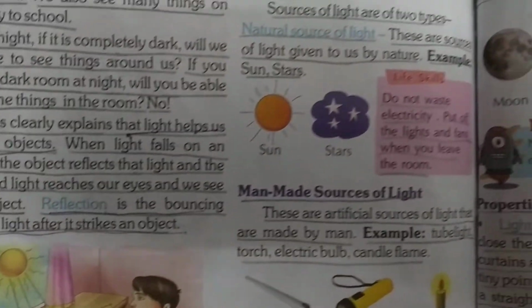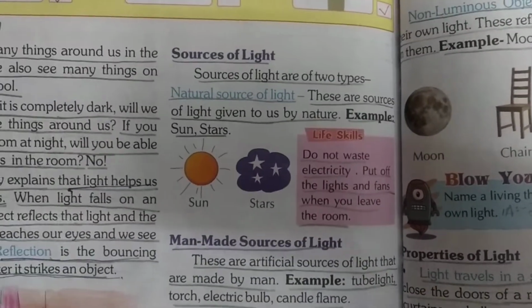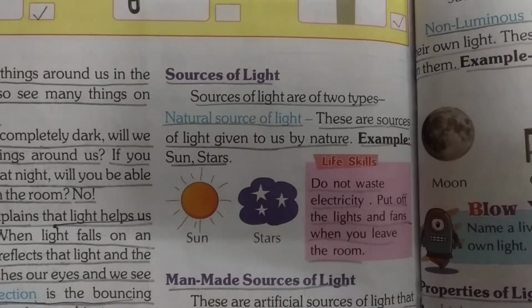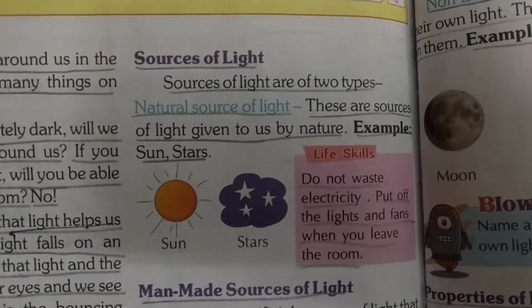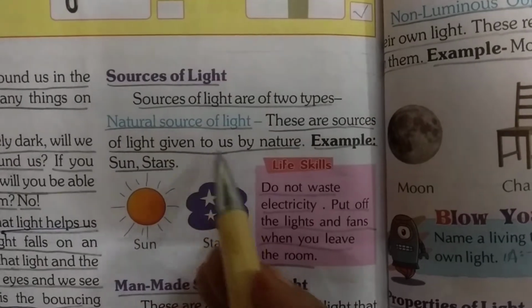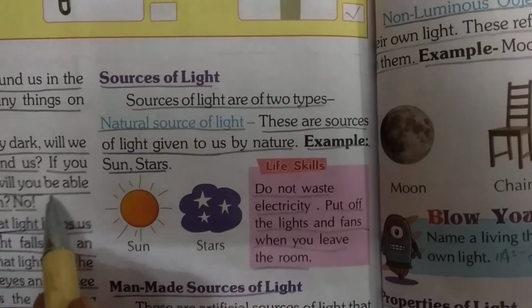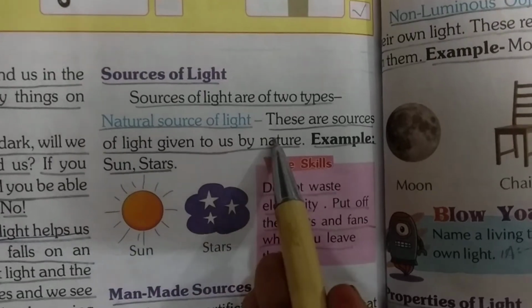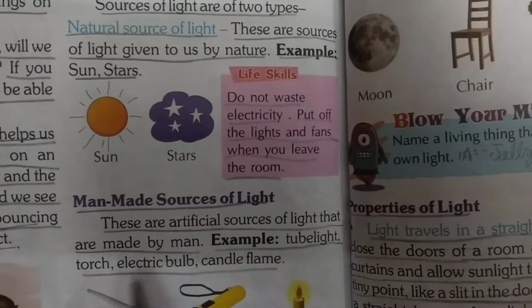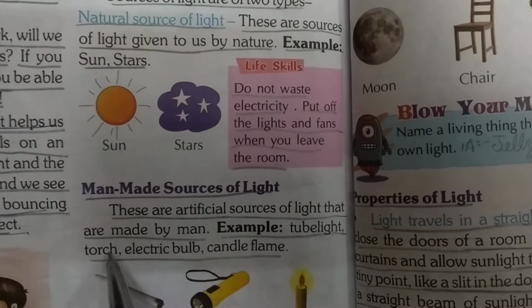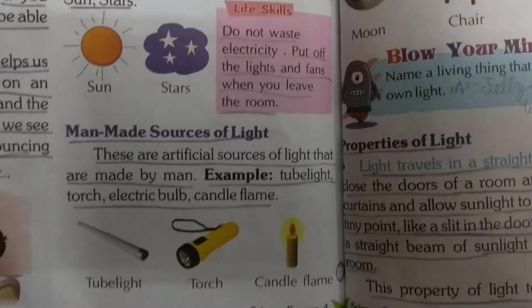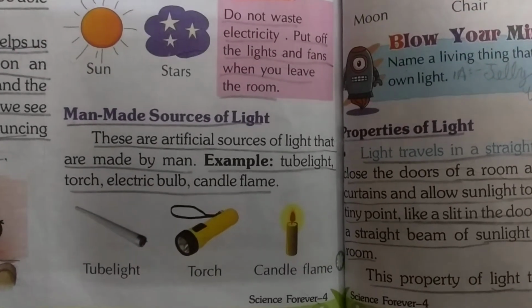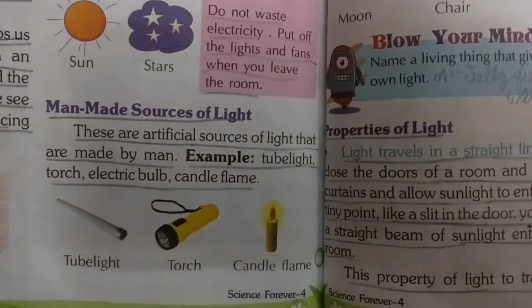Okay, my dear students. Now we'll do sources of light. Natural sources of light, man-made sources of light. Sources of light are 2 types. Natural sources of light. These are sources of light given to us by nature. Example, sun, stars. Man-made sources of light. These are artificial sources of light that are made by man. For example, tube light, torch, electric bulb, candle, flame. Underline students. Natural sources of light, man-made sources of light.